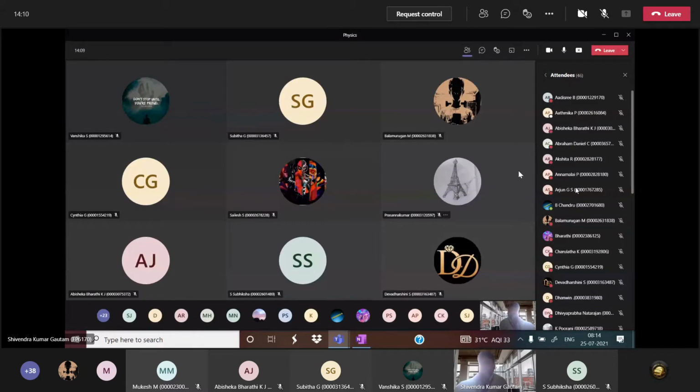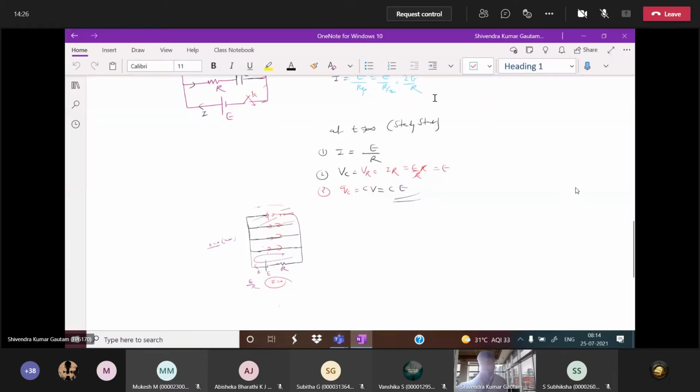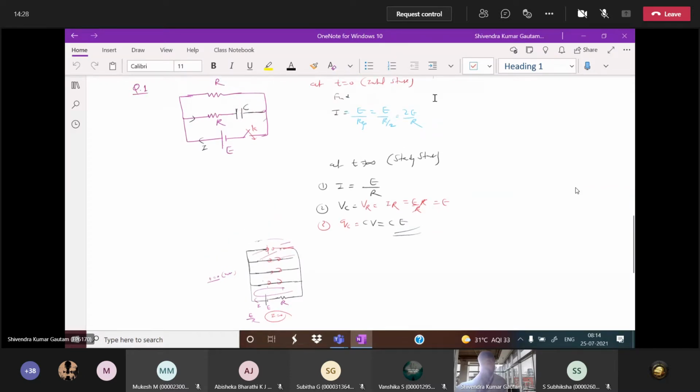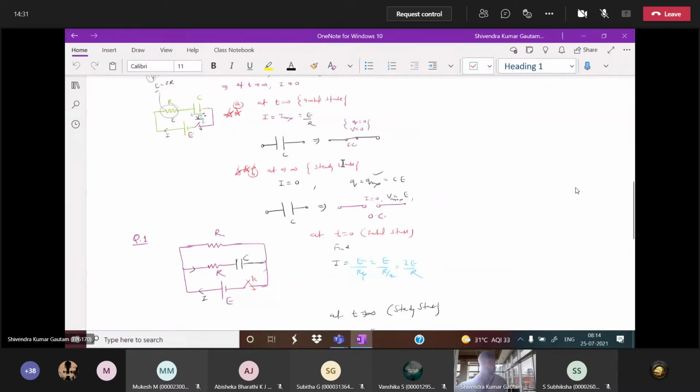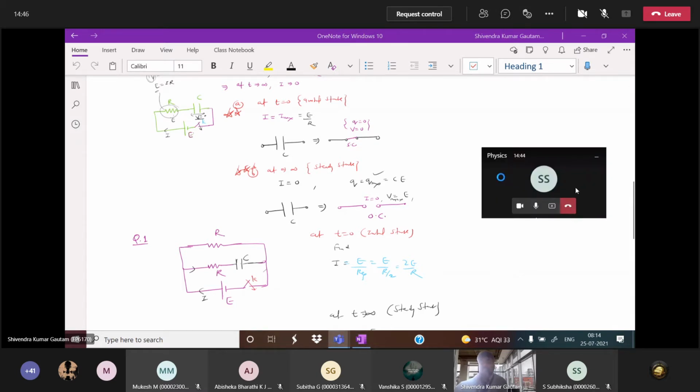In a transient RC circuit, if charge is 0, it does not mean that current is 0. And if current is 0, it does not mean charge is 0. This you have to understand. Clearly we have seen that at t equal to 0, current is maximum, charge is 0, potential is 0. At infinity, current is 0, but charge is maximum. So this we have discussed.